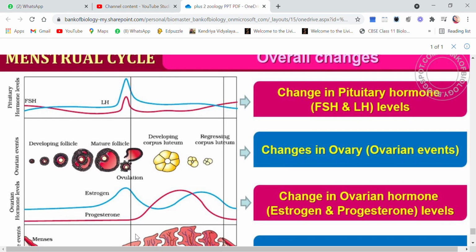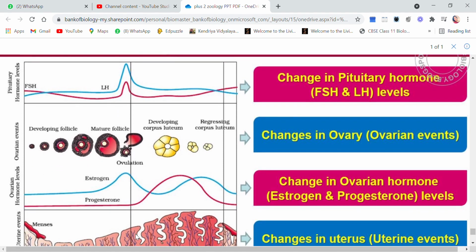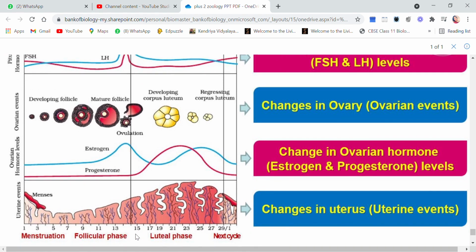Now let's read out the graph, which is so nicely explained that if you understand the graph and know how to draw it properly, you can write down all the events by yourself. So let's see. See children, here they have given you all the phases.